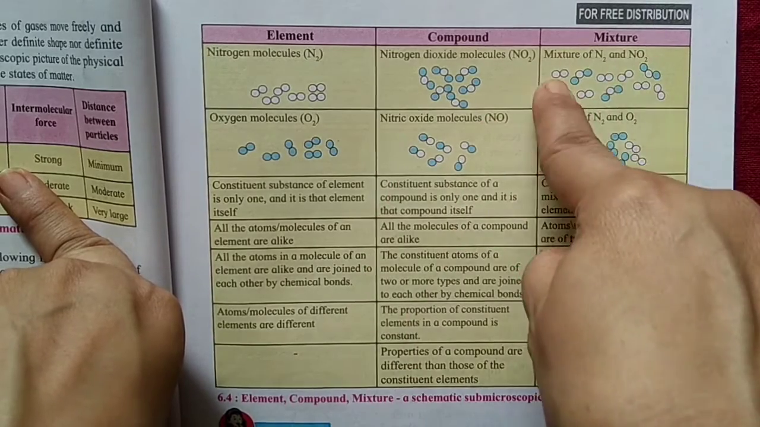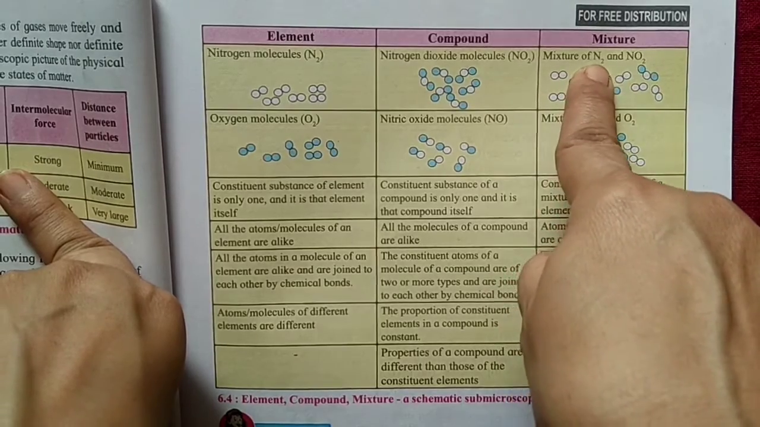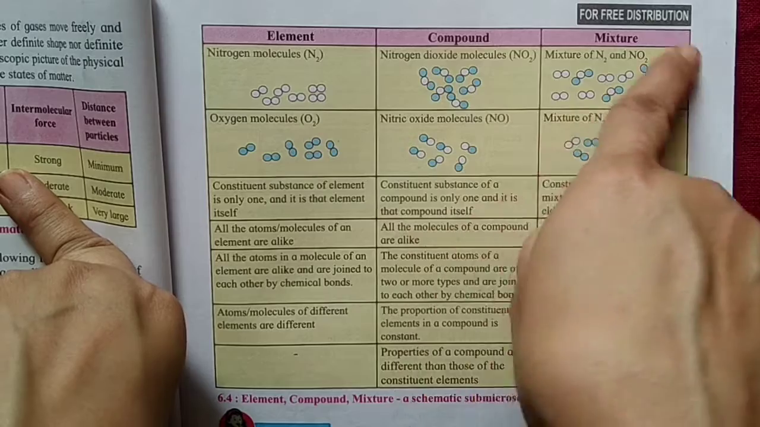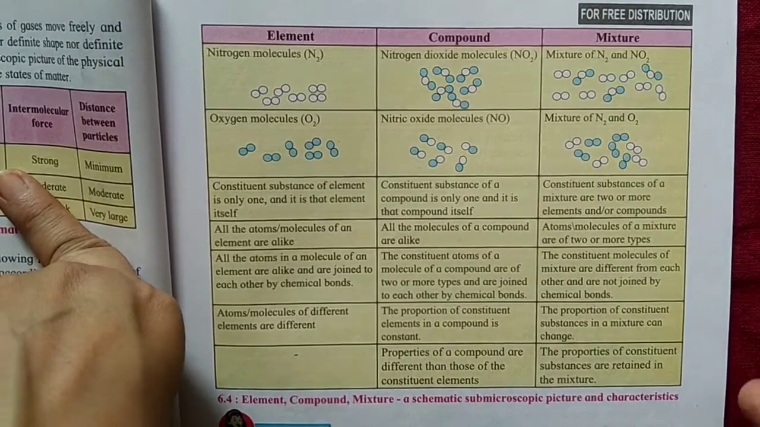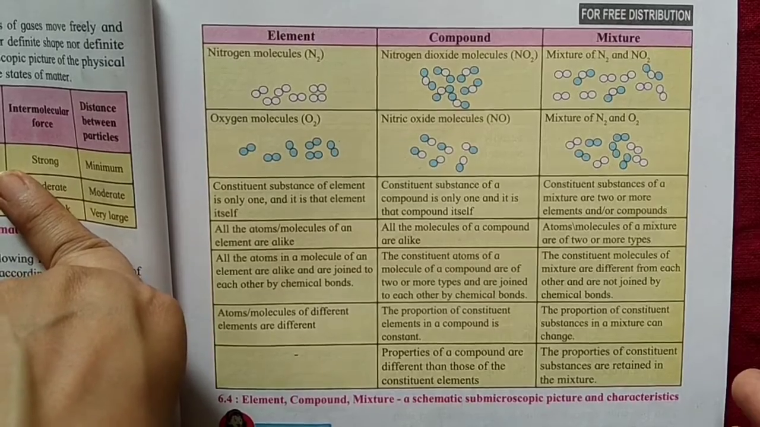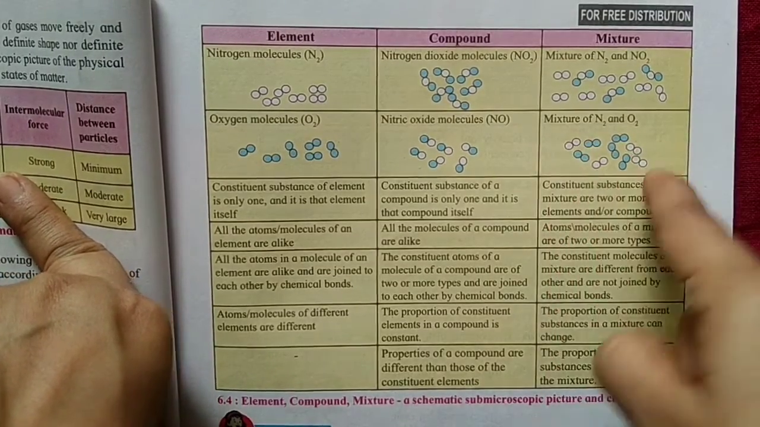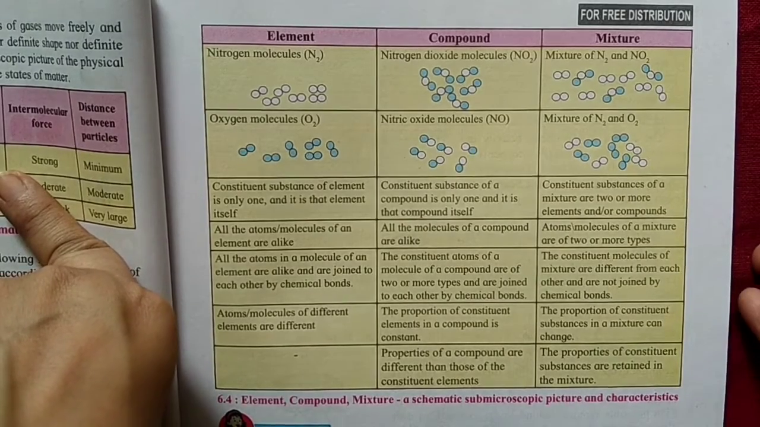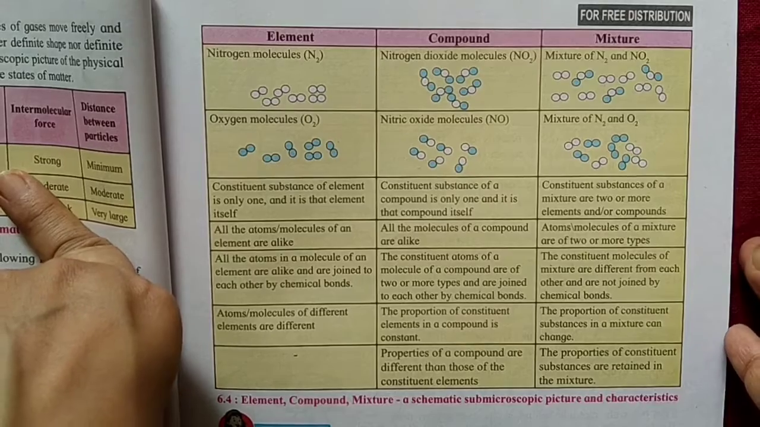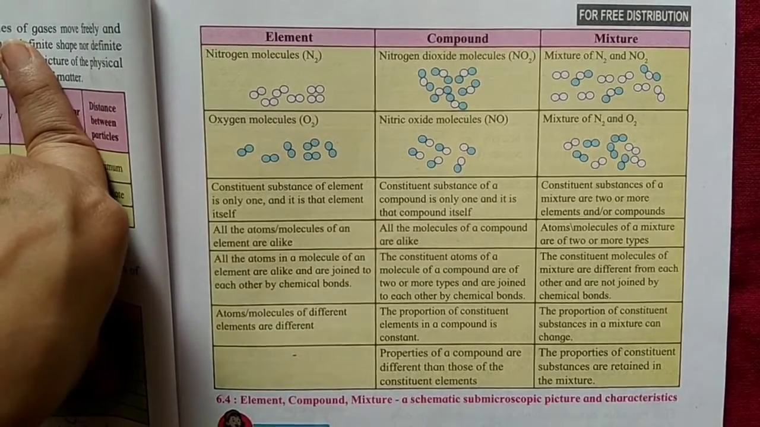Now this is a mixture of N2 and NO2. Now this is a mixture of nitrogen and nitrogen dioxide. So there is no definite number of how much nitrogen will be there and how much nitrogen dioxide will be there. Same way this is a mixture of nitrogen and oxygen. So it can change. There can be more molecules of oxygen, there can be more molecules of nitrogen, depending upon the area, depending upon the atmosphere.